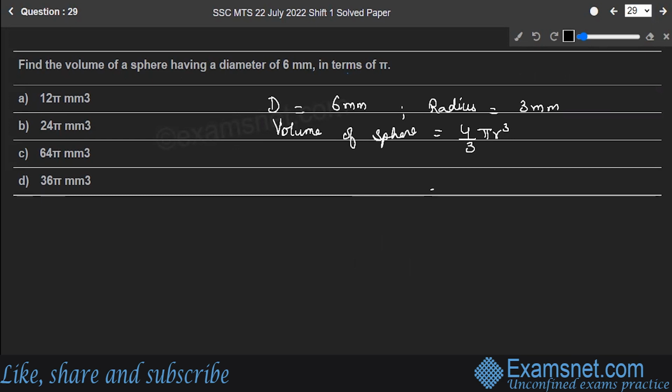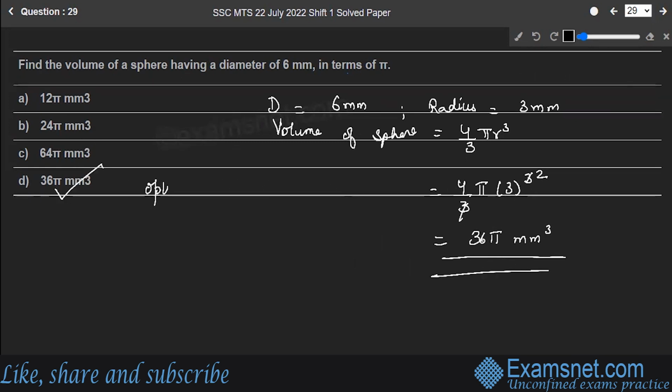Let pi be as such. What is r? It's 3 cube. So this will cancel, and you will have 36 pi mm cube. This is the answer to the question. So option D is the correct answer.